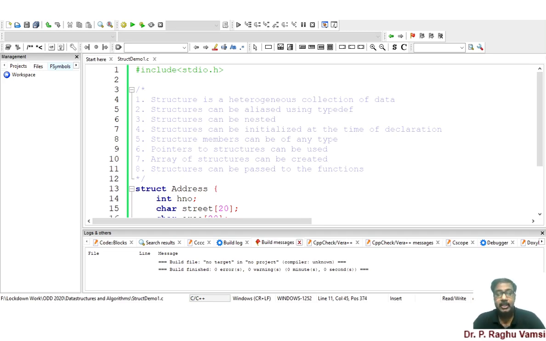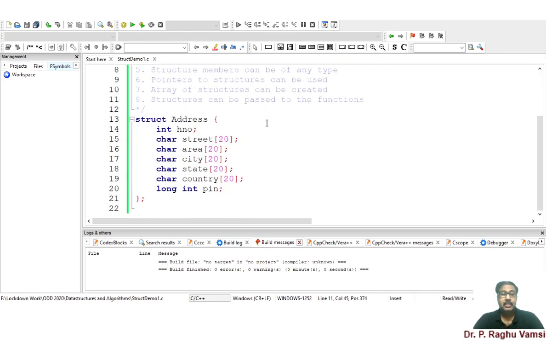Now we'll see the advantages, and at the same time we'll also see the syntaxes and various ways of defining the structures and using them. Consider the example here, struct address. In order to represent any address, first of all we require house number, street, that is street name, and the area, that is called locality, the city where the particular house exists. Next is state, country, and pin code.